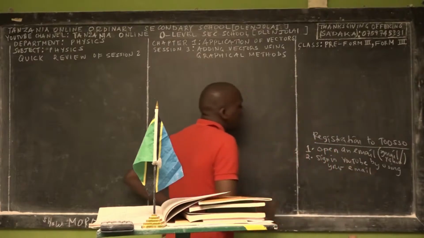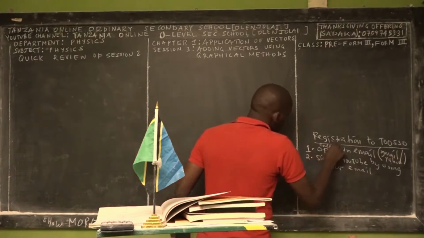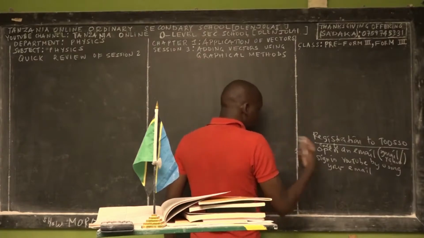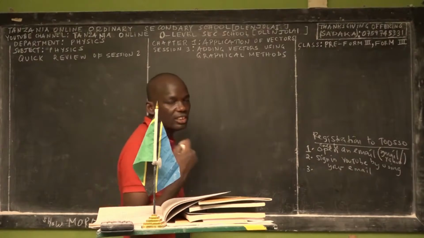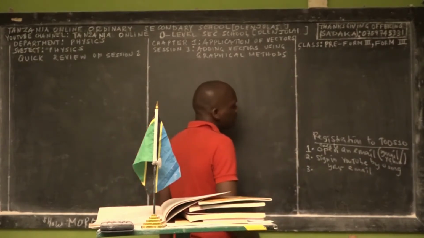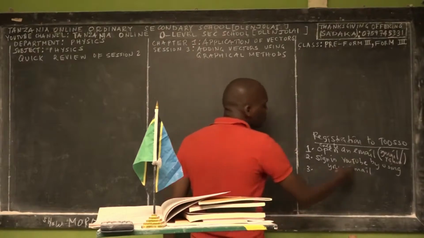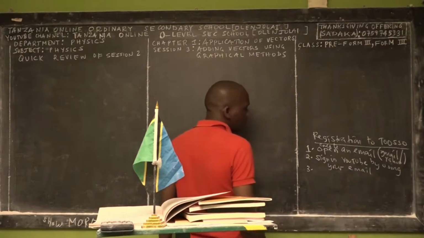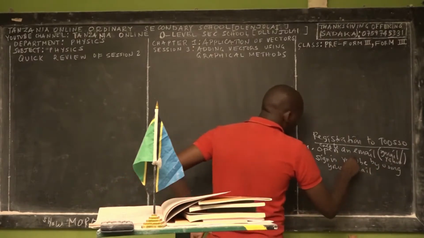So open or create an email. If you already have one, it's enough. You should not create a new email. Just in case you don't have an email, create a new one. If you have it, just sign in to YouTube by using your username and your password, meaning sign in by using your email. Here you will be asked for a username and a password.